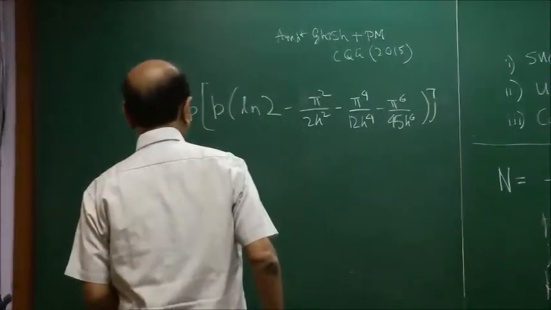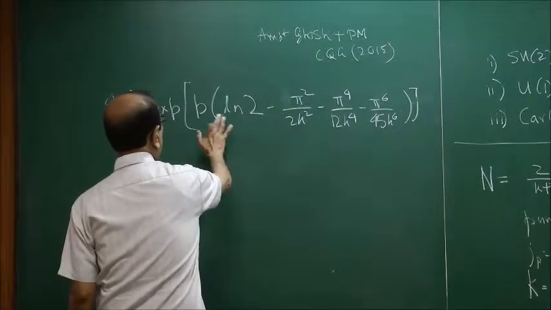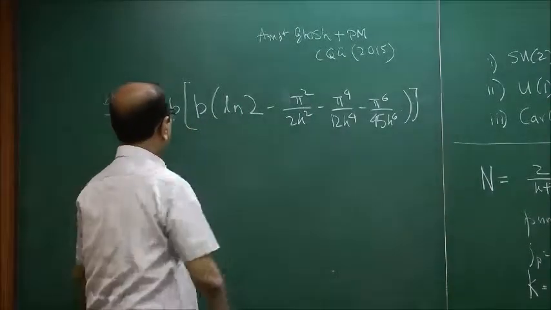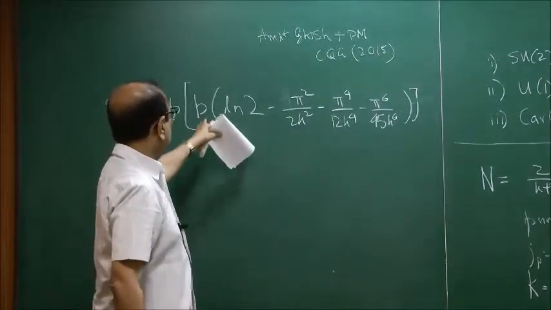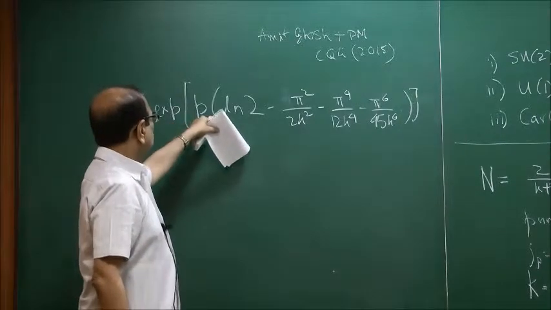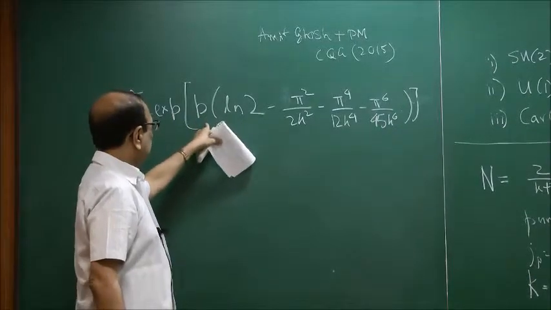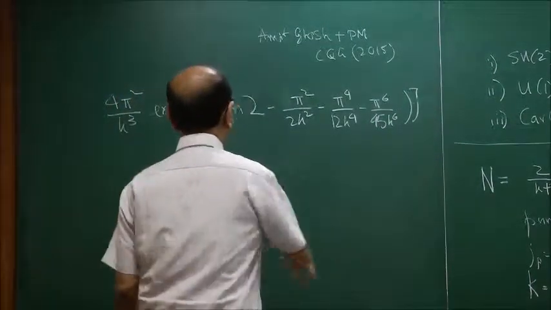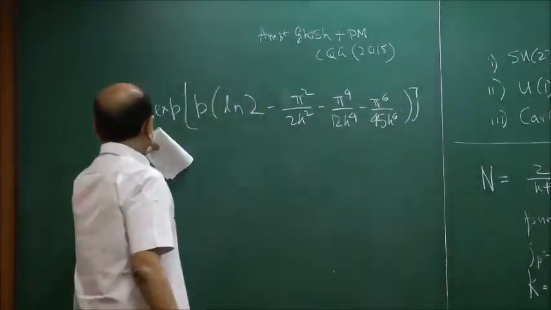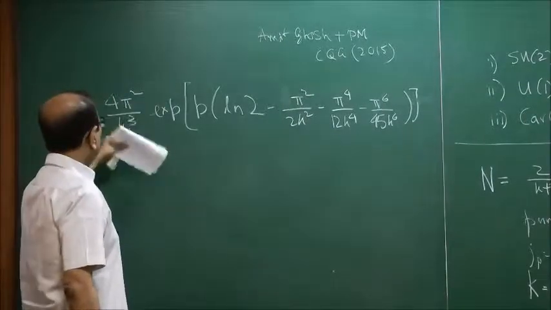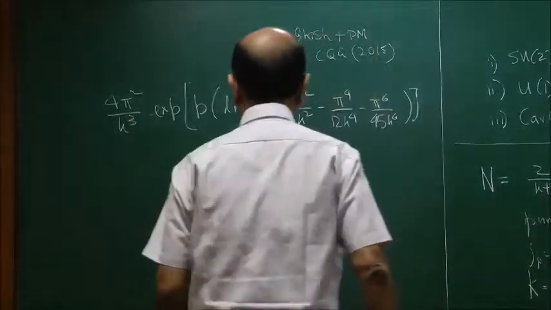The point I am trying to make is that these terms reduce log 2, and that will determine the leading term, because the leading term is obtained when you take the log. When you take the log, you get a p multiplied by all these things, and this p is proportional to a, so the leading term in the expression for the entropy will involve log 2 minus these terms. But the log correction will come from this p factor outside the exponential, and because it is 1 by k cube, the log correction comes out to be minus 3 log k.